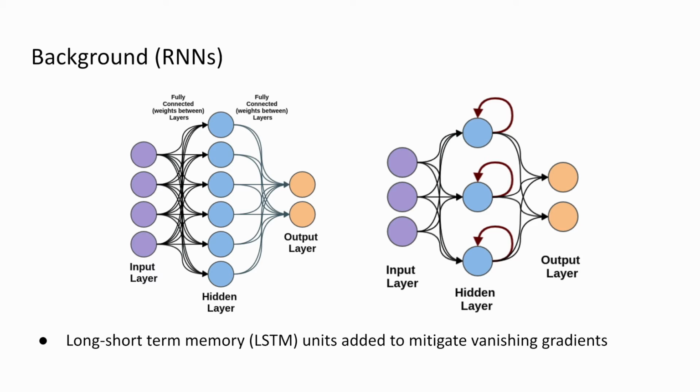We begin with an overview of neural networks. On the left, we see a typical neural network, which we refer to as a multi-layer perceptron. In this network, we send our inputs through hidden layers until it reaches the output layer, where an estimate is made and errors are calculated. These errors are then sent backwards through the network through a process known as backpropagation. And the weights that link all of these layers together are updated based on a proportion of the error that was sent back.